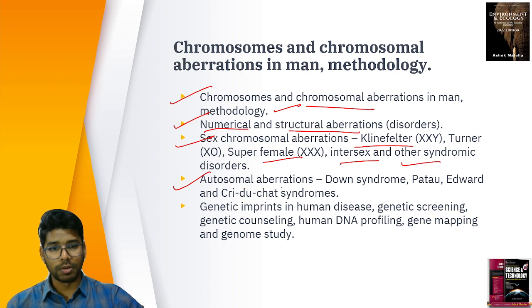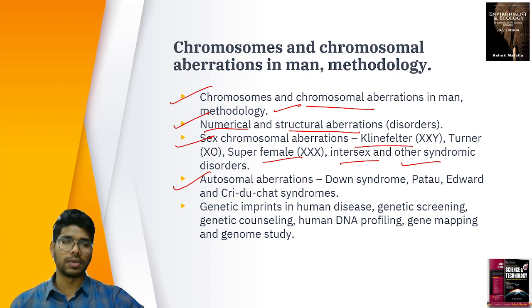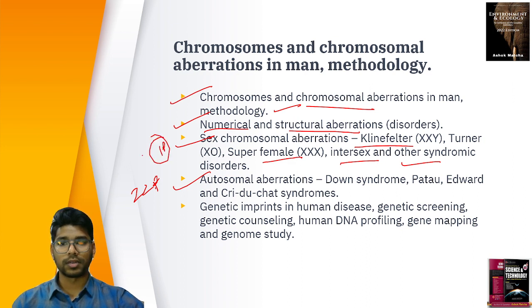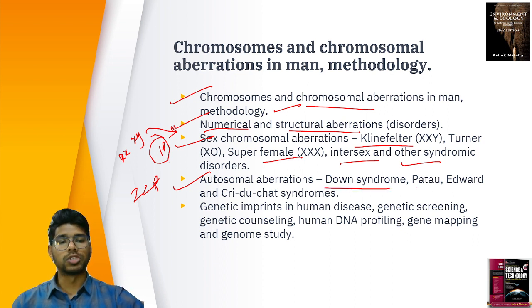And we have autosomal aberrations. Autosomes means non-sex chromosomes, right? We have 22 pairs of autosomes, and one pair of sex chromosomes, XX or XY. In autosomes we have Down syndrome, Patau, Edward, and Cri-du-chat syndrome.